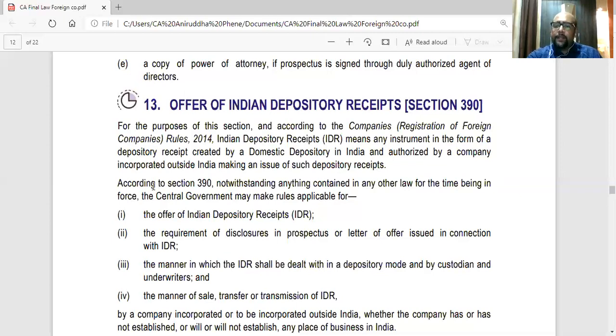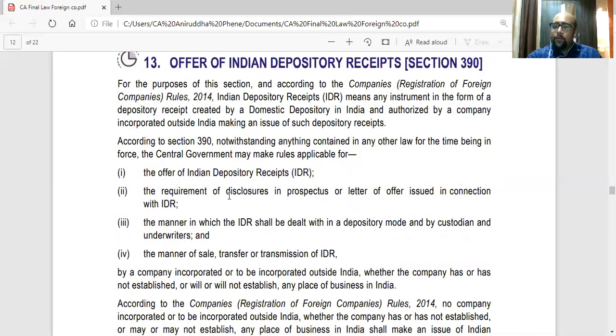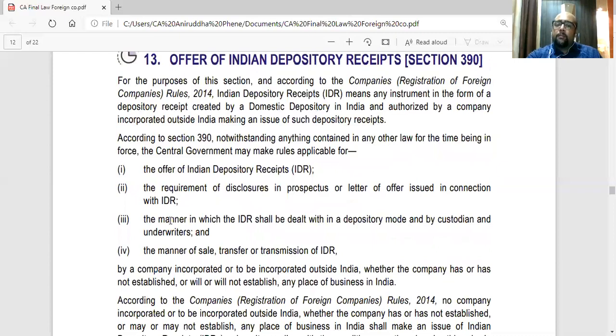According to section 390, notwithstanding anything contained in any other law for the time being in force, the government will obviously make rules regarding the IDR, the offer of IDR, the requirement of disclosures in the prospectus, manner in which the IDR shall be dealt with in the depository mode and by custodian and underwriters, and manner of sale, transfer, or transmission of IDR. Obviously, it's a new security, so government has the full right to make rules. Similarly, when we issue ADR in America, their government has complete power to make rules regarding the ADRs.